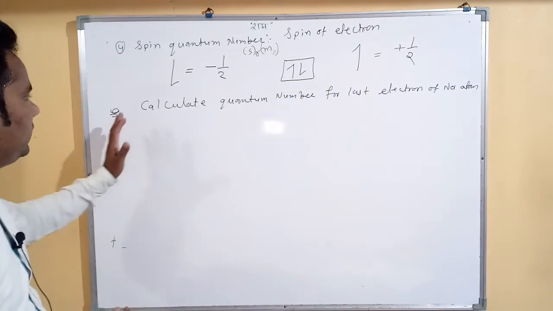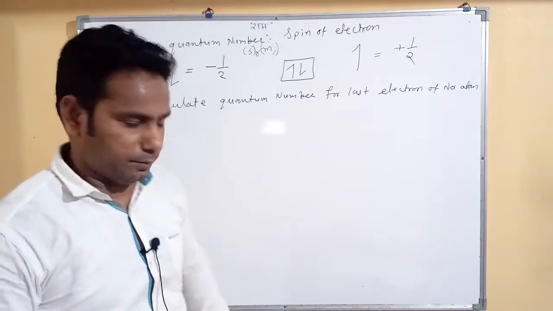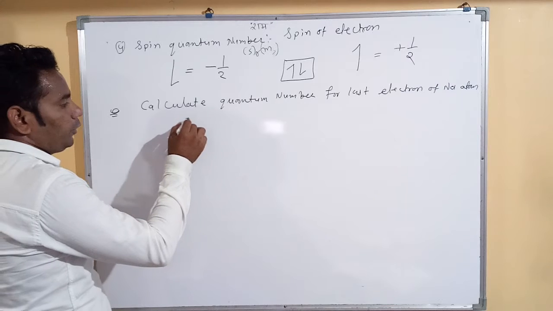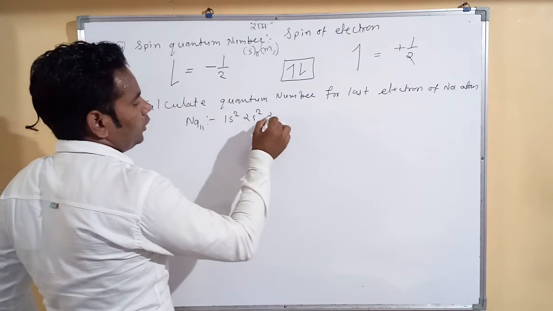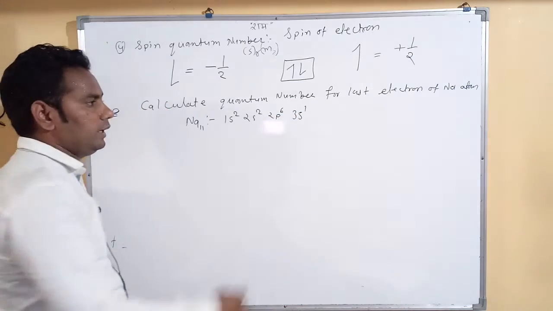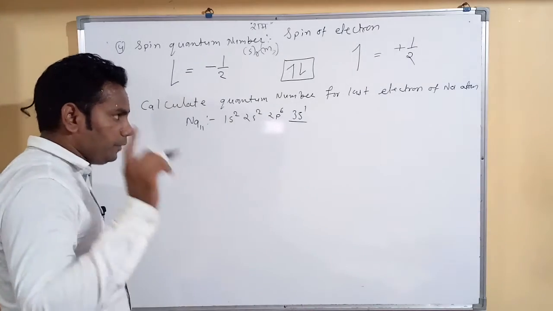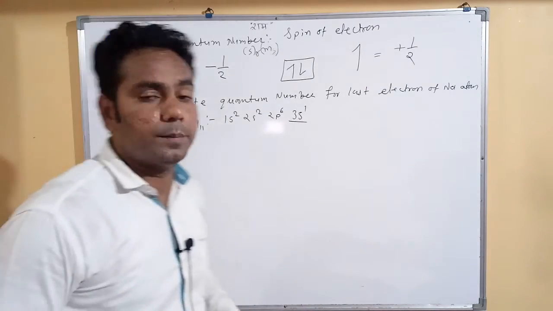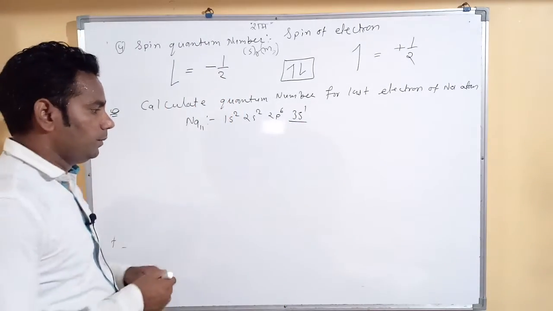But we have one question here. Calculate the quantum numbers for the last electron of the sodium atom. So we already know about the electronic configuration of sodium, 11: 1s2, 2s2, 2p6, then 3s1. So the last electron enters the 3s1 orbital. Before calculating the quantum numbers, we should be clear about the meaning of these orbitals.